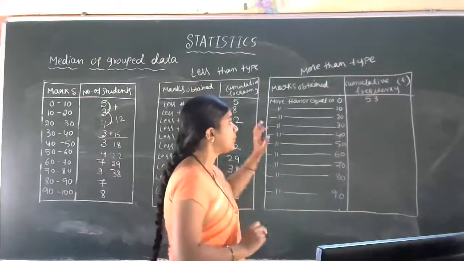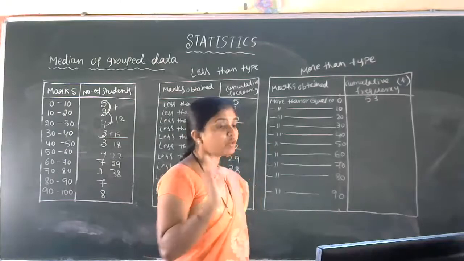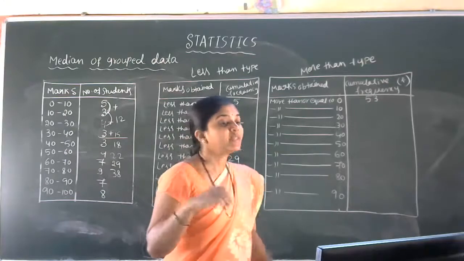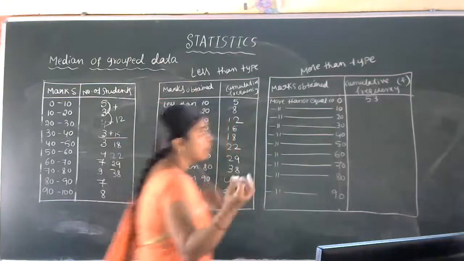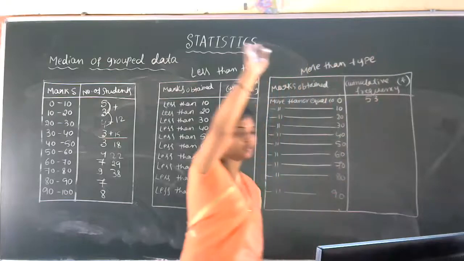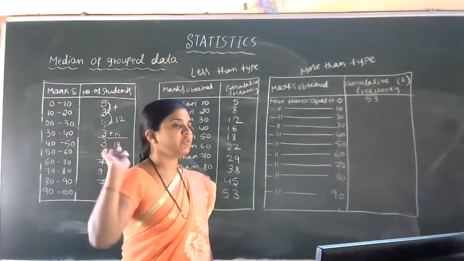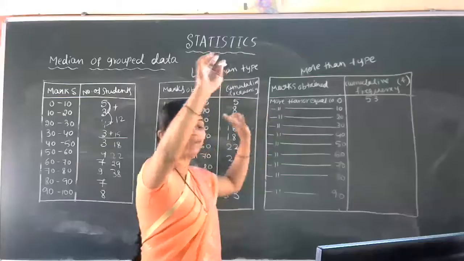More than or equal to 10, please raise your hands. Okay, more than or equal to 10. Then what happened? So 48. How 48? Total strength is 53. Now all the 53 students raised the hand for the first sentence, more than or equal to 0.